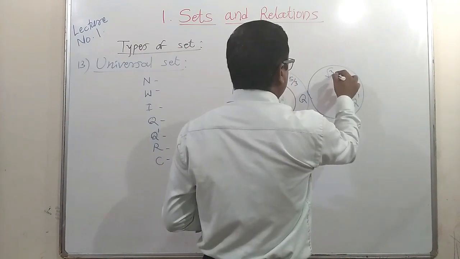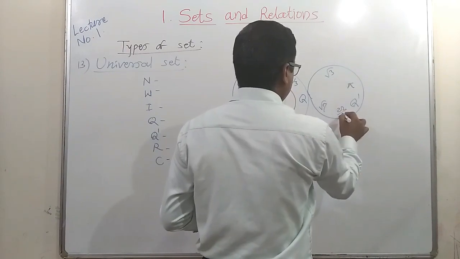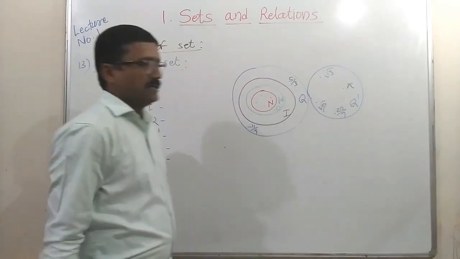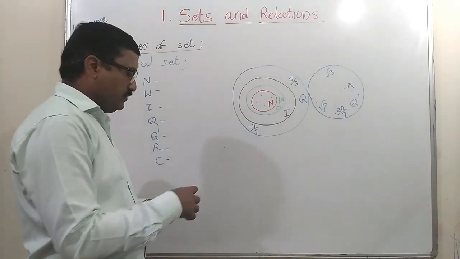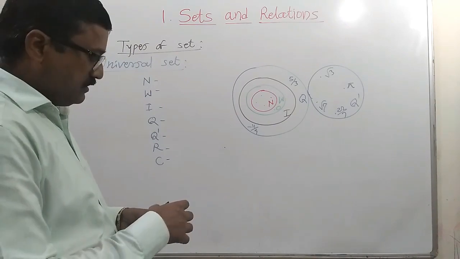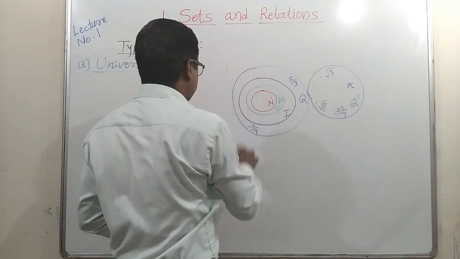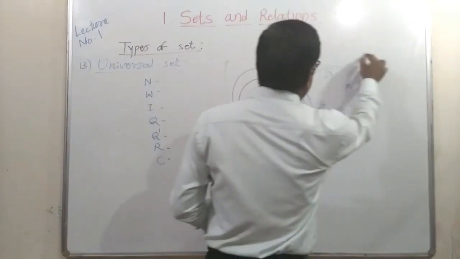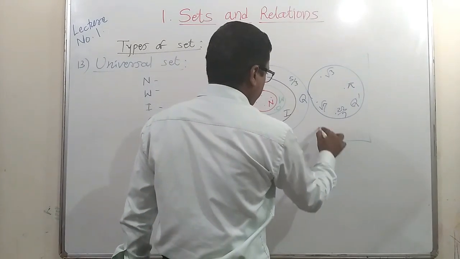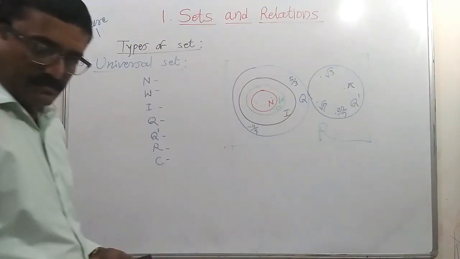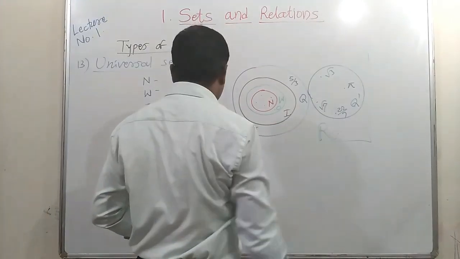Those are nothing but root 3, root 7, or pi, etc. Those are irrational numbers. So real number, it is the union of all these elements or numbers. Those can be written by using this bracket or rectangle. That is set of real numbers. It contains all elements, rational and irrational numbers.